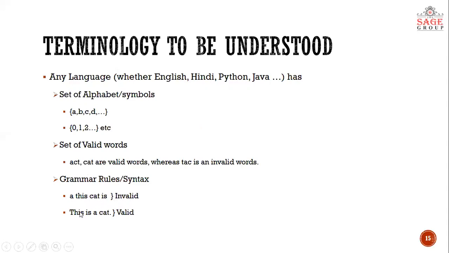If I rewrite it as 'this is a cat', yes, it is valid, because we followed the rule of subject, then verb, and then object. So it is a valid sentence according to our grammar rules. If we talk about a general language like English or Hindi, we call it grammar rules. If we talk about a computer language, those grammar rules are called syntax.